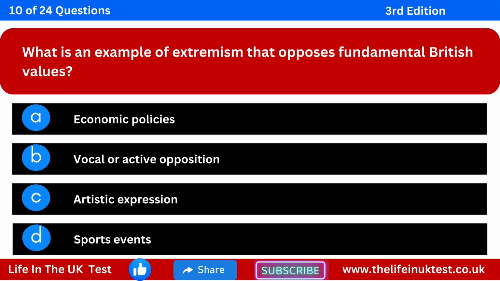What is an example of extremism that opposes fundamental British values? Option A: economic policies. Option B: vocal or active opposition. Option C: artistic expression. Option D: sports events.